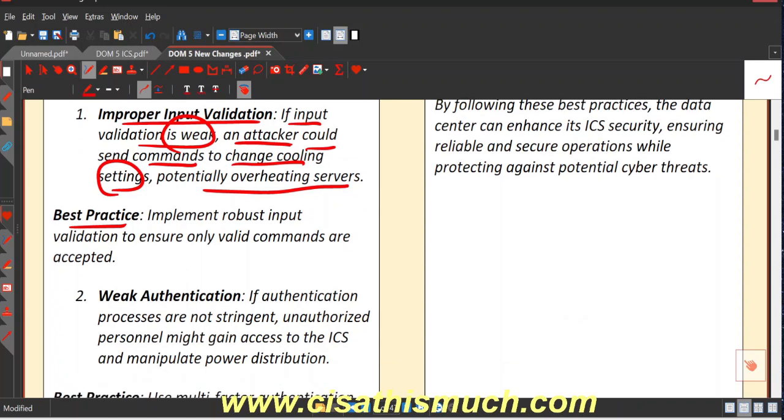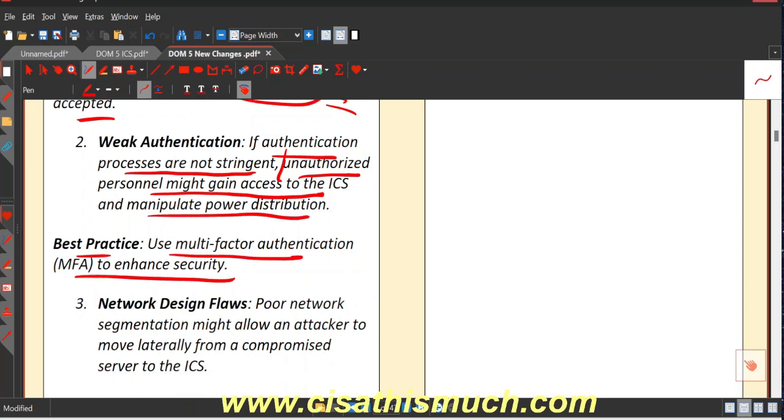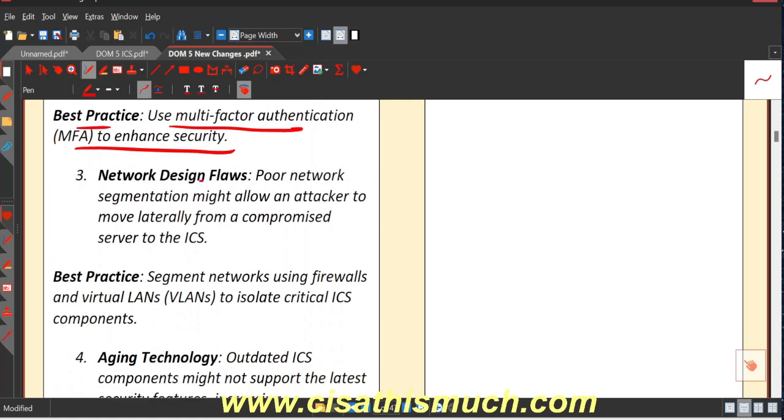Now, best practice is to implement robust input validation to ensure only valid commands are accepted, right? Then weak authentication. If authentication processes are not stringent, unauthorized personnel might gain access to the ICS and manipulate the power distribution. Best practice: use multi-factor authentication to enhance the security. Network design flaws.